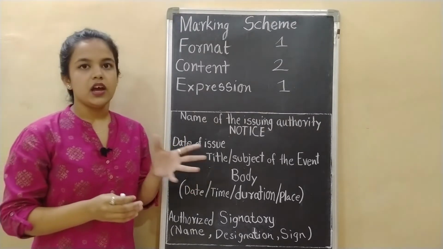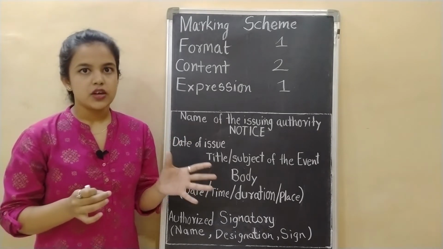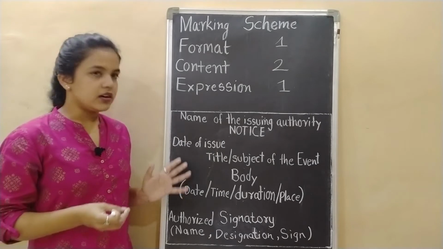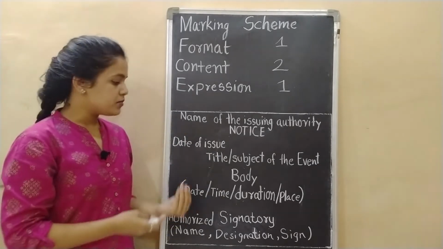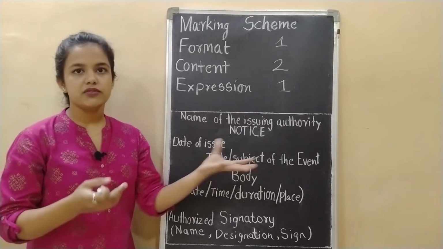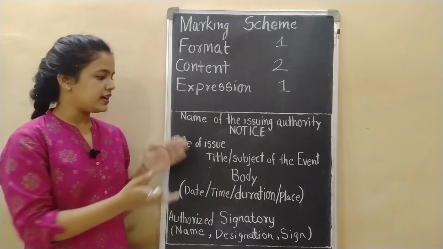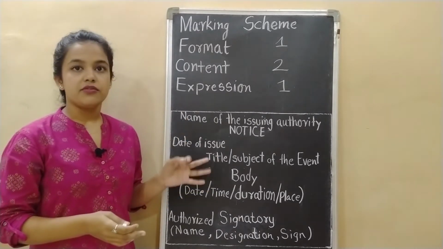Next is body. Now body includes all the information related to the event. So if the party is on 12th of June, then you have to write the date here. Then comes the time of the event, then the duration of the event, and then the place of the event. So all this you have to write in body. Don't worry, I will be explaining you the body of the notice.